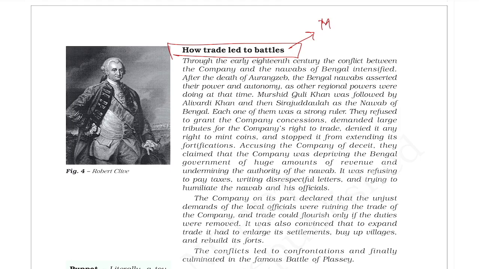You have to remember three names: Murshid Kuli Khan, Alivardi Khan and Sirajuddaulah. These were powerful rulers, and they demanded that the British or English East India Company has to pay this due. They were actually refusing to grant the company concession. They demanded a large tribute for the company's right to trade. They also denied any right to mint coins and stopped it from extending its fortification.